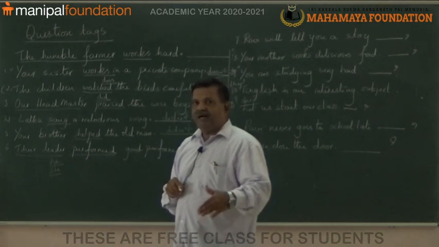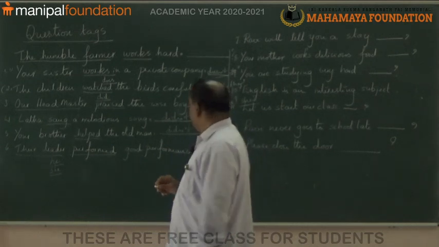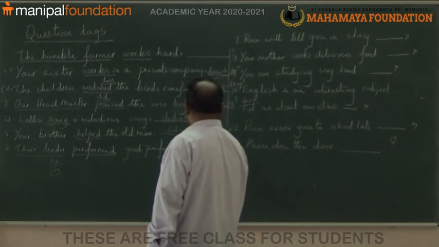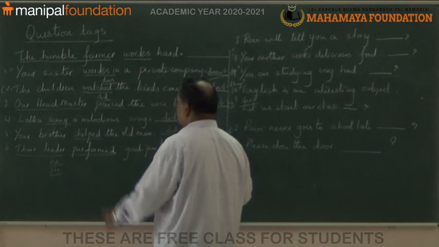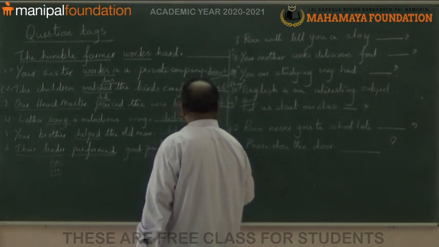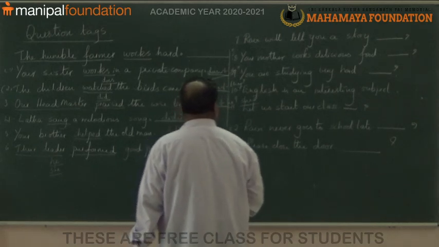Performed is past tense, that means did perform, did for perform. Here it is didn't he or didn't she. Okay.